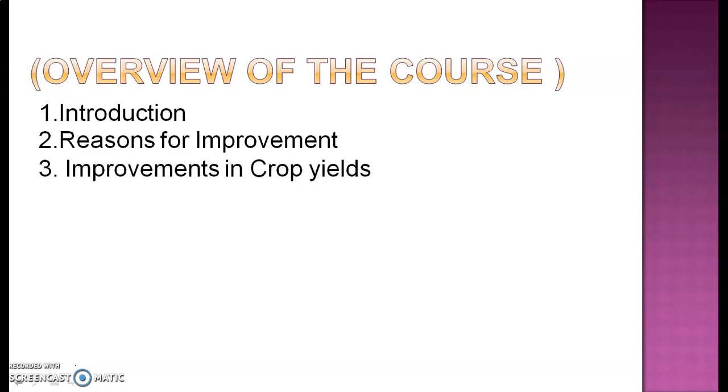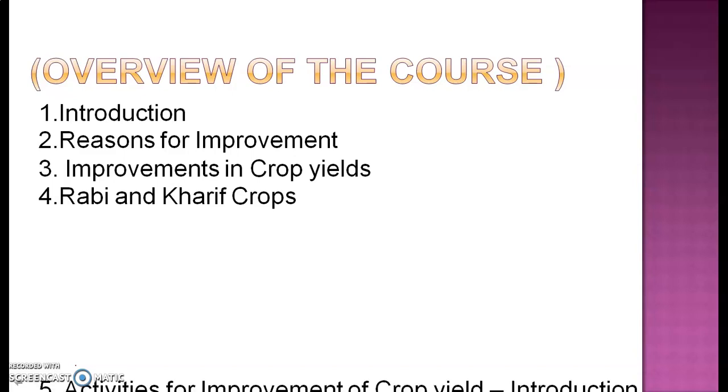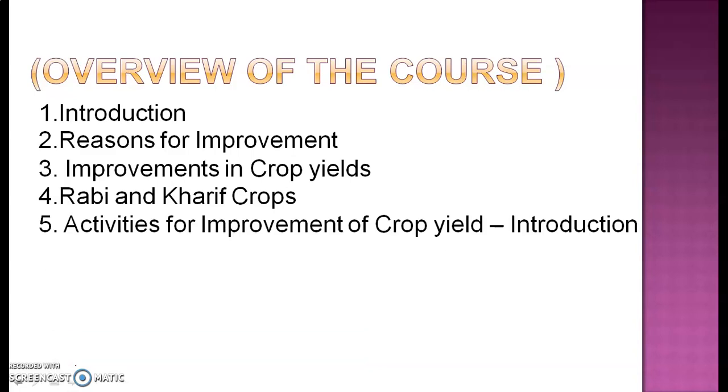Then we look at improvements in crop yields. In that, we understand the different types of crops, like your food crops and fodder crops, and the techniques we use to improve crop yields. Next, we have Rabi and Kharif crops. This too is very important, very prominent food crops grown in India. So we discuss these two crops, Rabi and Kharif. Next, we have activities for improvement of crop yield, which should be your introductory part. What are the different activities we consider to improve the crop yield?